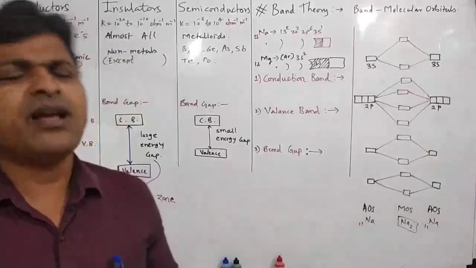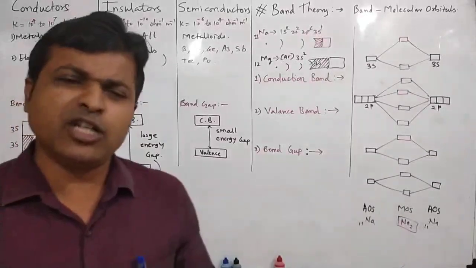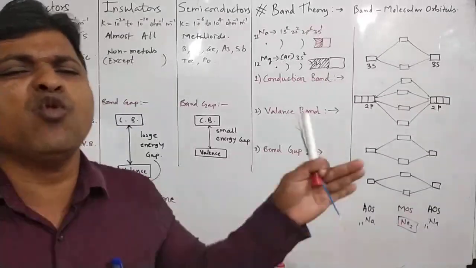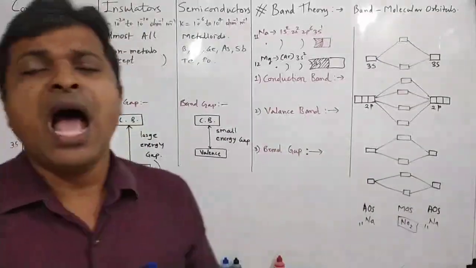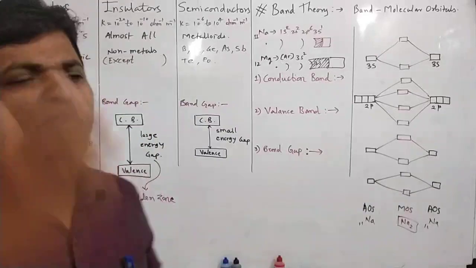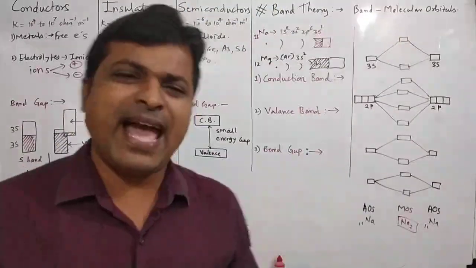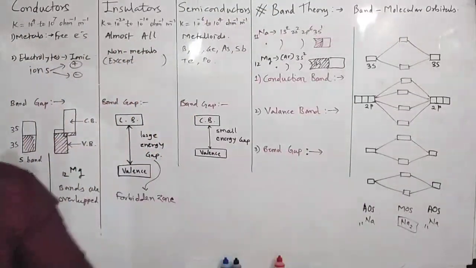In the solid state, ionic substances are bad conductors because ions do not move in the solid state. But in aqueous solution, ions can move from one place to another and they carry electric current.